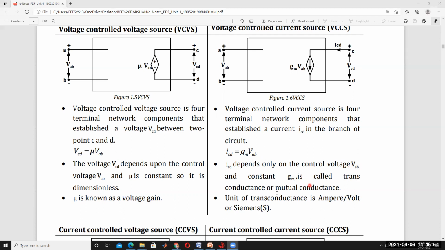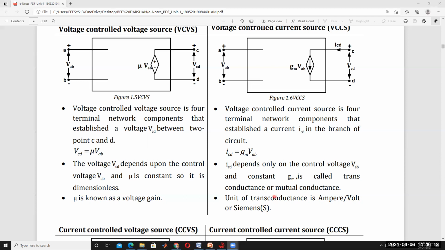That's why it's called transconductance or mutual conductance. Same as conductance, I by V is amps per volt. The units of transconductance are amperes per volt, which is called Siemens. Understood?